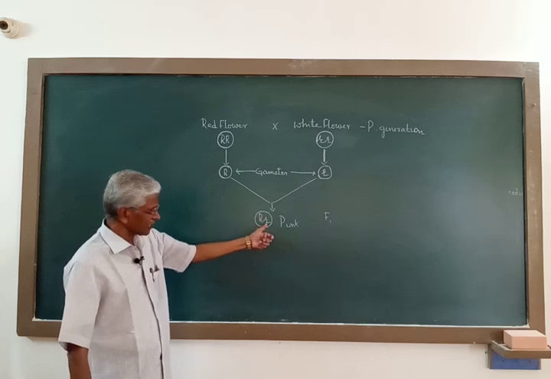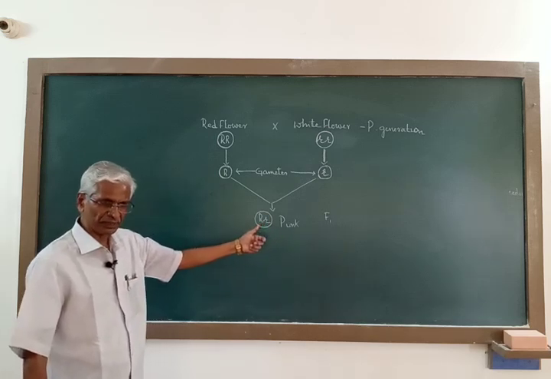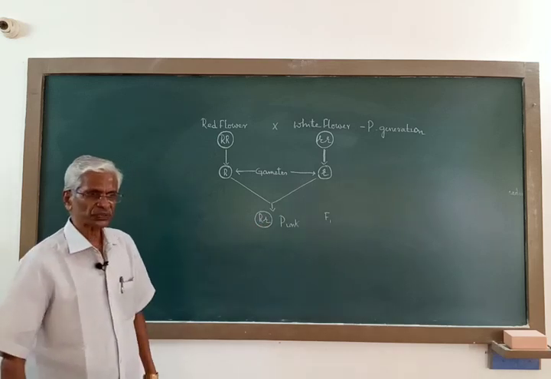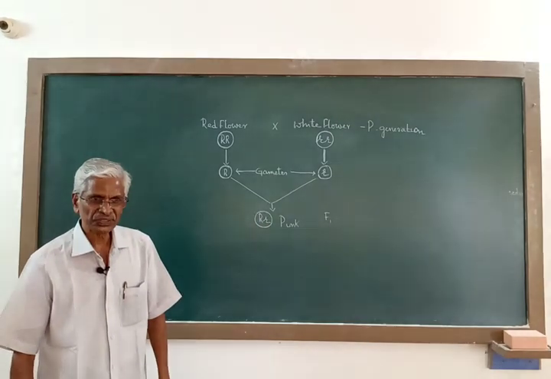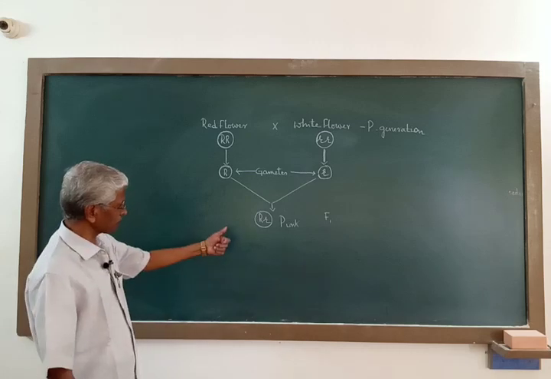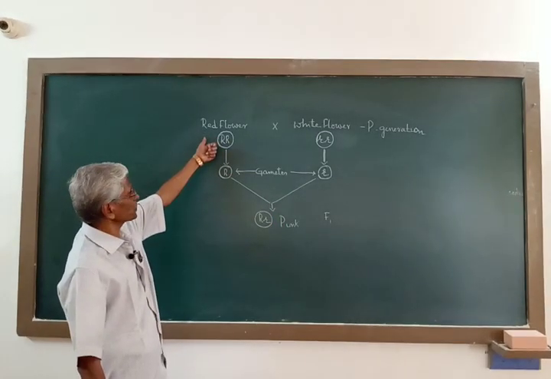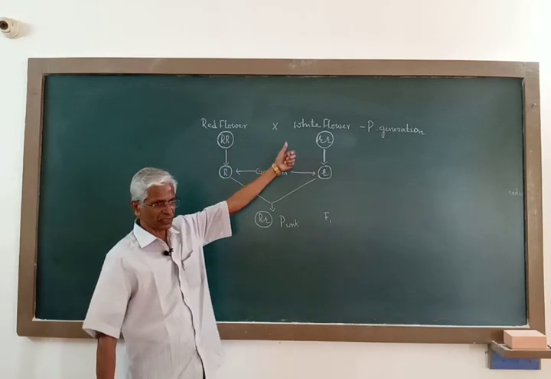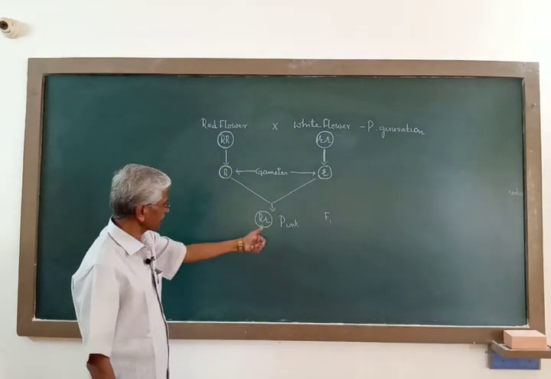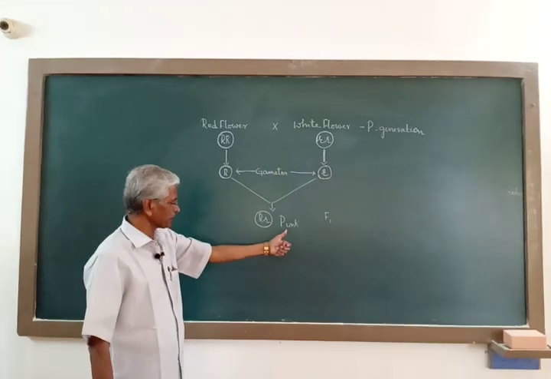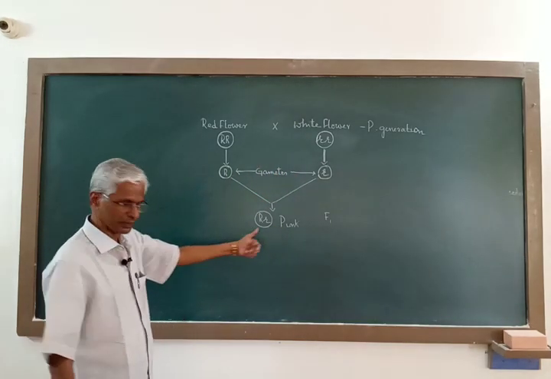Neither capital R nor small r is completely dominant or recessive, but the relation between these two is partial dominance or incomplete dominance, and because of this the flower color is neither completely red, nor purely white, but it is a clear blend or mix of these two. The mix of red and white is pink.